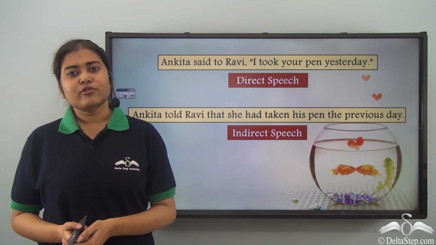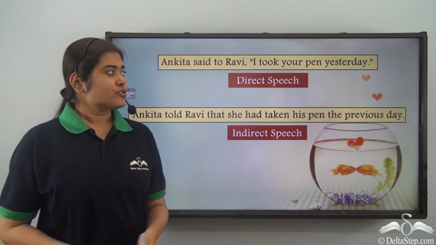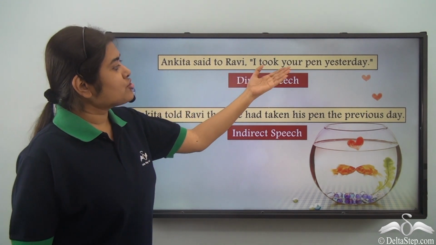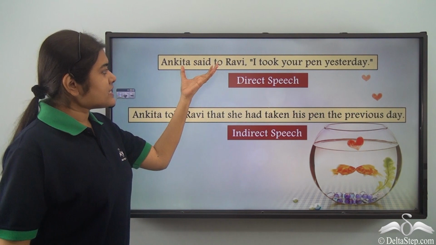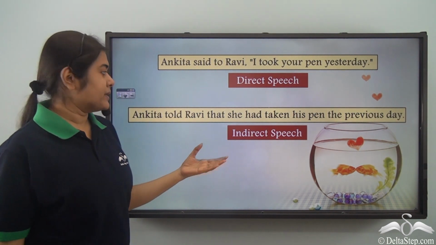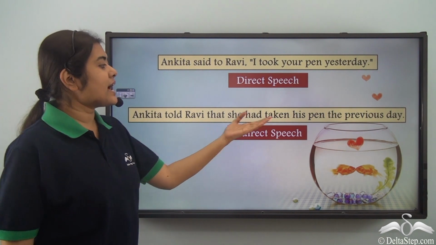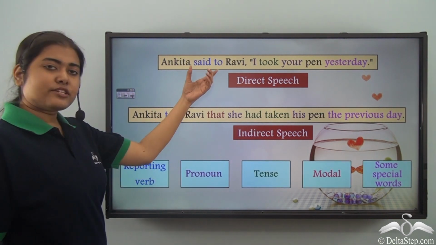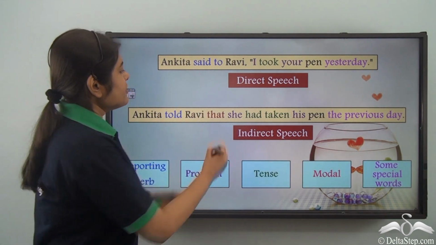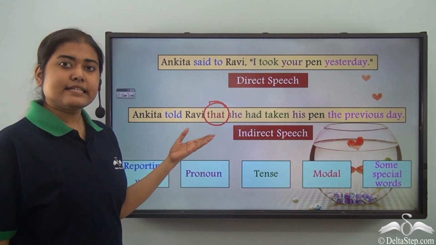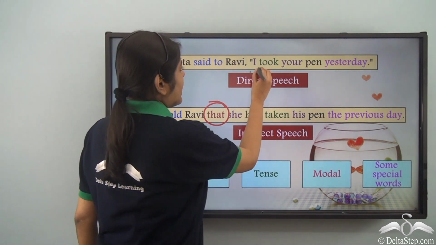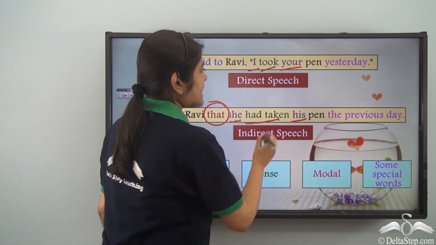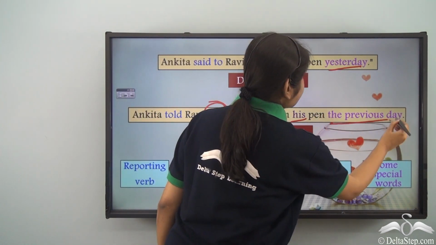By now, you all know about direct and indirect speech. In a direct speech, a sentence reads like, Ankita said to Ravi, "I took your pen yesterday." Now, this sentence, if written in indirect speech, would be, Ankita told Ravi that she had taken his pen the previous day. So, what do we see here? Said to becomes told. Then we have a conjunction that added in the indirect speech. Also, I becomes she, your becomes his, took becomes had taken, and yesterday becomes the previous day.